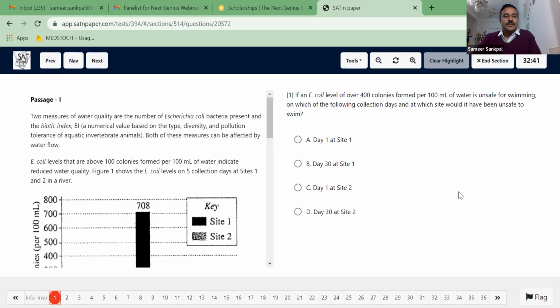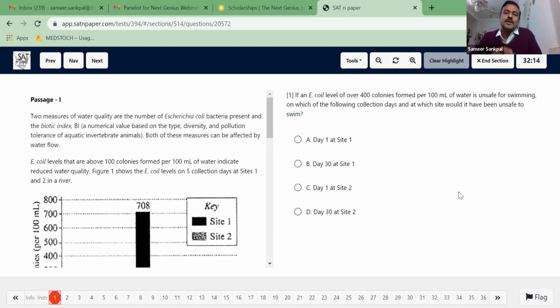Now, this is the first passage we have here. This is the data representation passage we were talking about. In the science section, I have discussed three varieties of passages: data representation, research summary and conflicting viewpoint. But to be very honest, data representation and research summary are more or less alike.